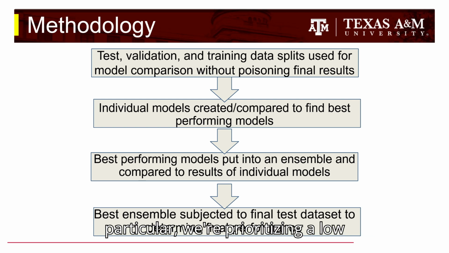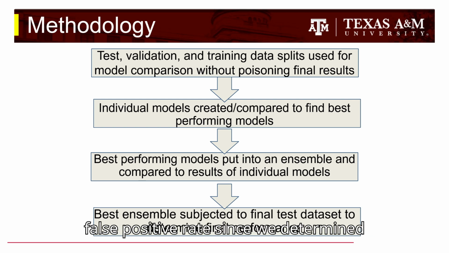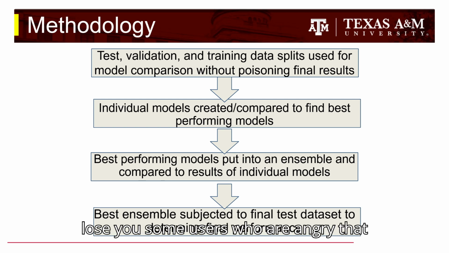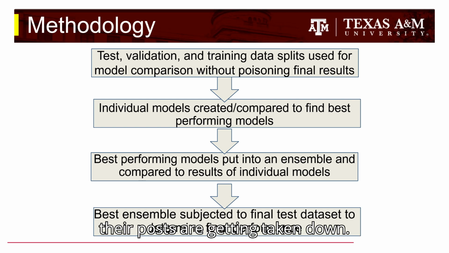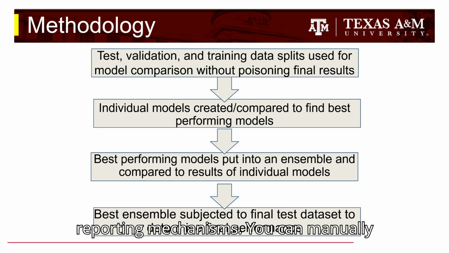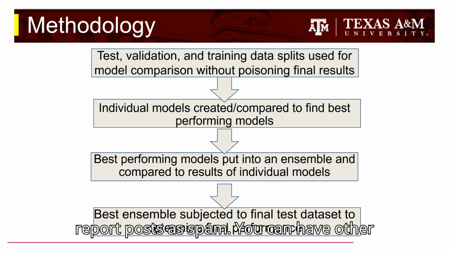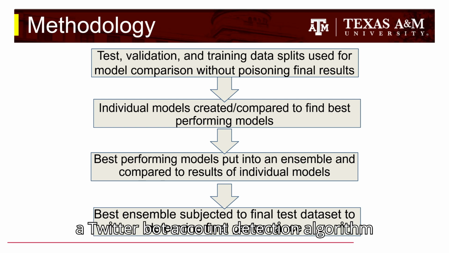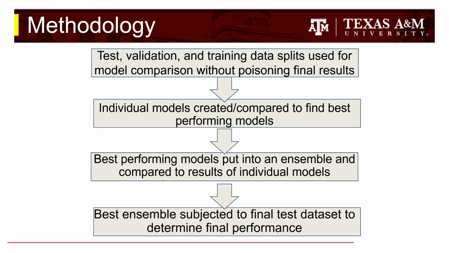In our experiment, in particular, we were prioritizing a low false positive rate since we determined that it would likely be a lesser cost to companies, because a false positive on a social network may lose you some users who are angry that their posts are getting taken down, whereas with false negatives, if there's still a bot that gets through, there are other reporting mechanisms. You can manually report posts as spam. You can have other things come in and join up to say, hey, this may be a spam account because of other information, maybe from a Twitter bot account detection algorithm, rather than just the post alone.